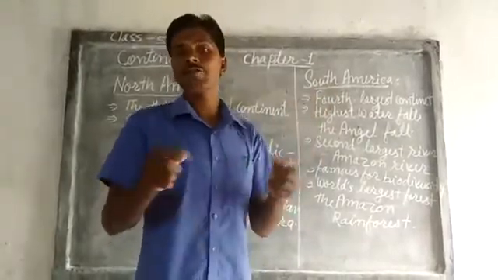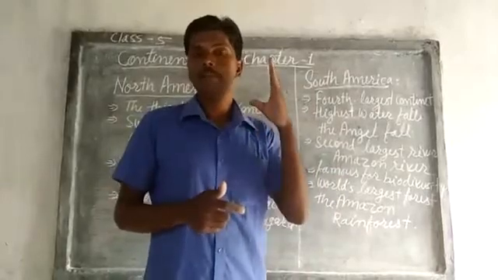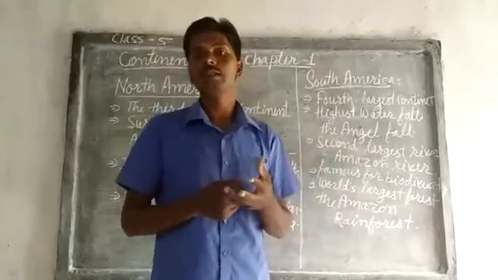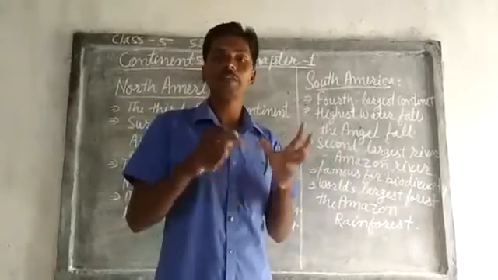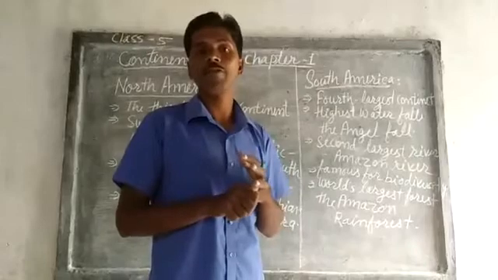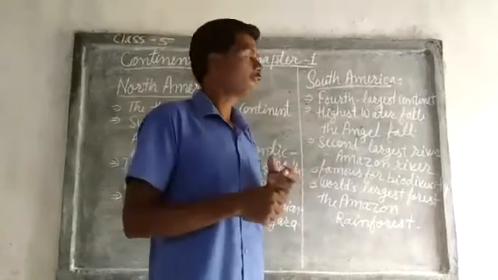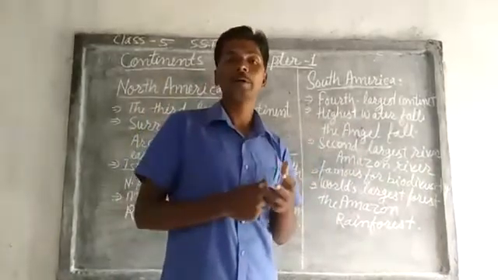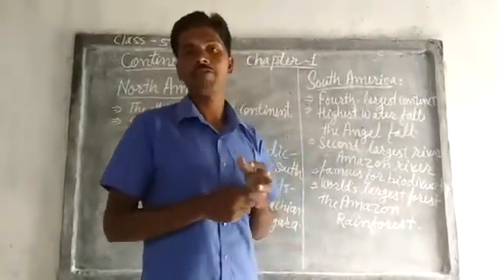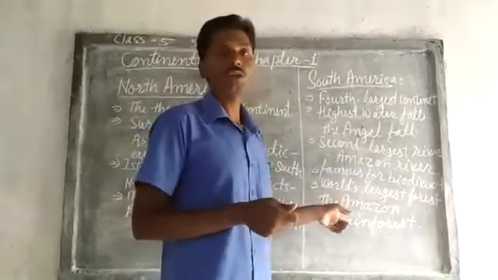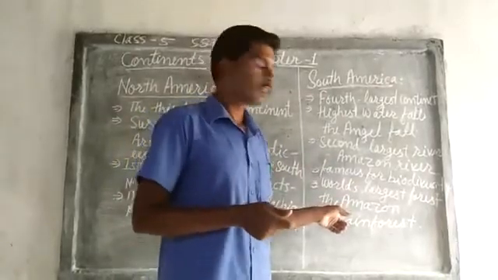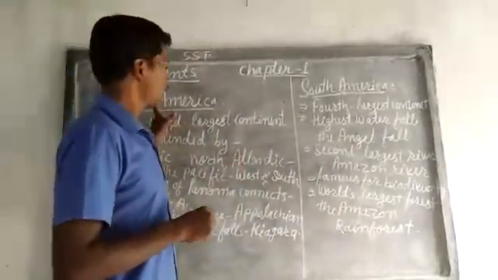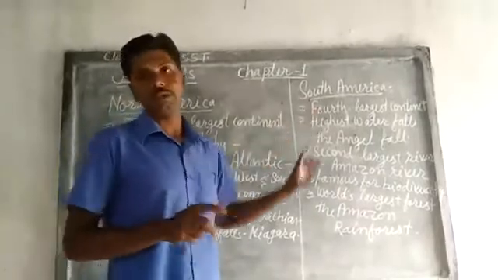Because of the Amazon rainforest, plenty of wild animals, creatures, birds and other living things can be found. That's why it is famous for biodiversity, because most of the creatures and animals can be found in the Amazon rainforest. Okay, so this was about two continents, North America and South America.